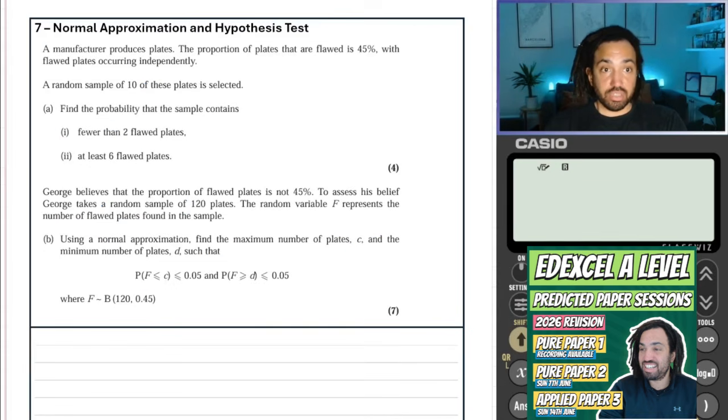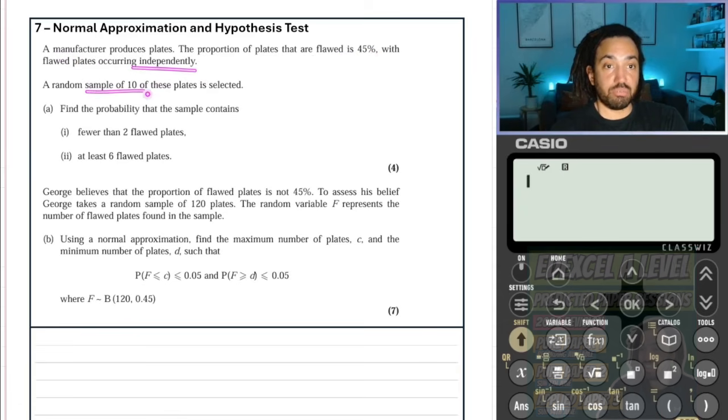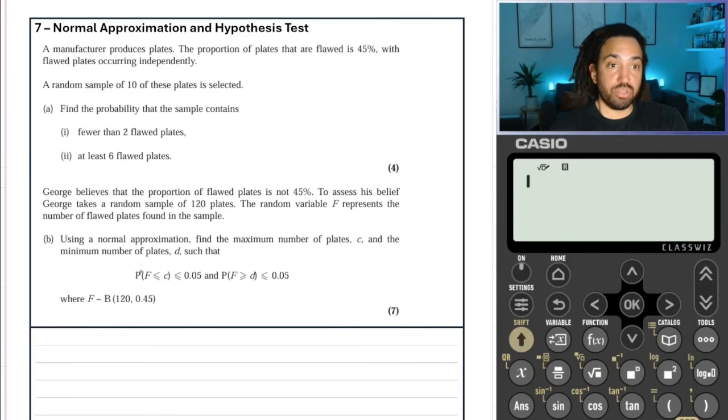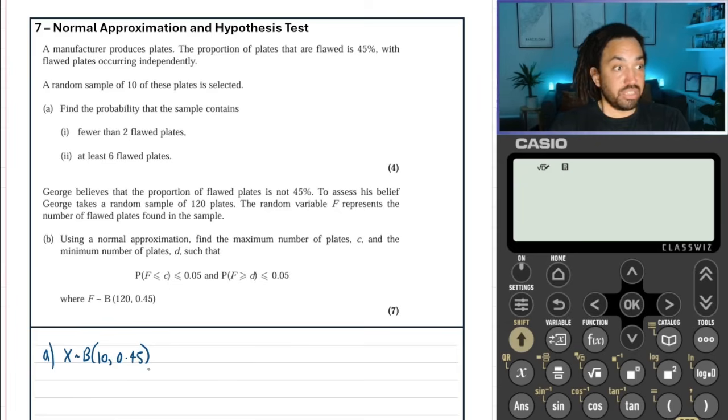Question 7, and it says that we've got the proportion of plates that are flawed is 45%, and they occur independently, and we've got a sample of 10, so I'm thinking binomial because that's a fixed number of trials. So we say X is binomially distributed, there are 10 trials, and the probability of success, well, in this case being flawed, is 0.45.